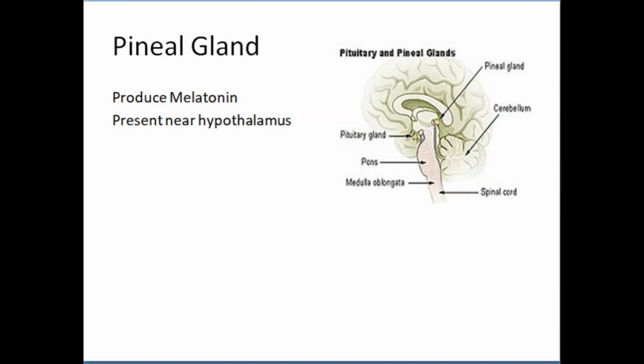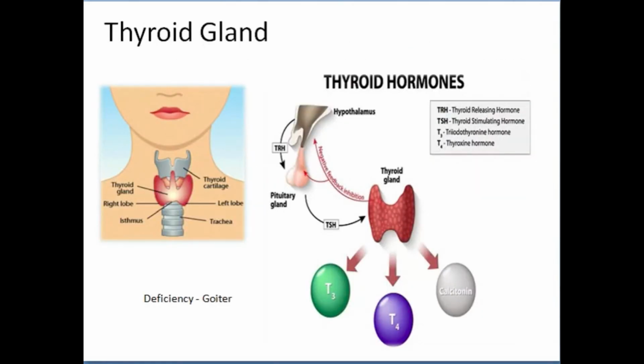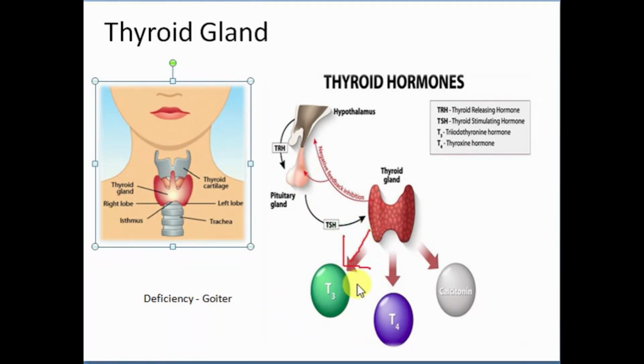Then we have the thyroid gland. The thyroid gland is present here in this region. The thyroid gland releases the hormones T3, T4 and calcitonin.